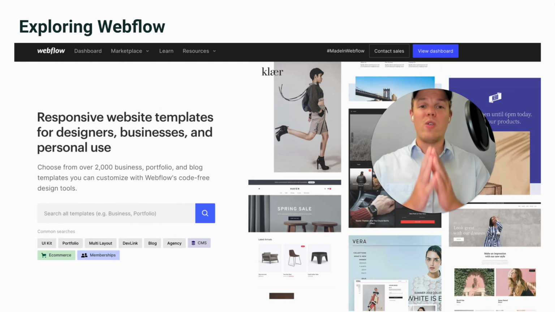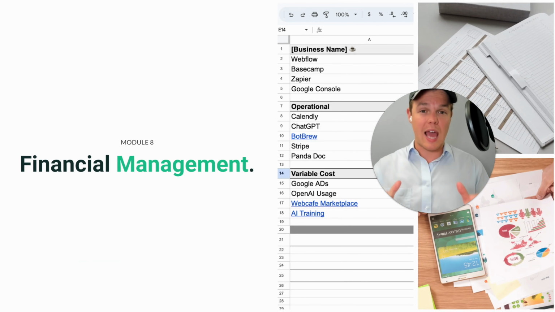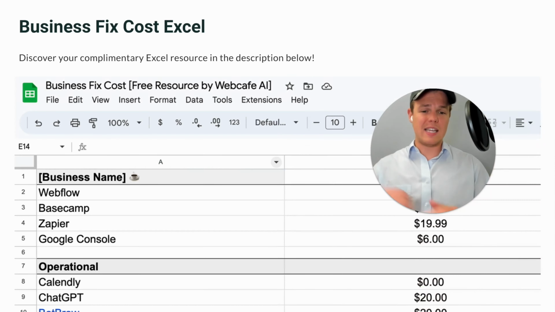Okay, so we've been throwing a bunch of numbers at you, different softwares, different prices, different monthly subscriptions. That is why in our next module, let's actually calculate how much it would cost to start an AI automation agency so you know what you're getting into. This Excel can be found in the description down below, completely free to use. So go ahead and copy it into your own drive. But let's jump over to this Excel and play with the numbers a little.